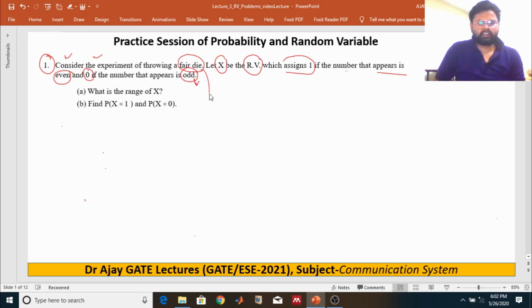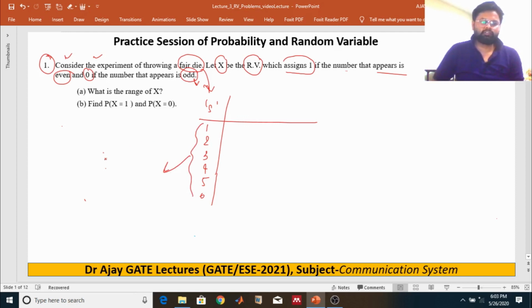As we know, a fair dice has six faces, and each face has a number. So the sample space of this fair dice is 1, 2, 3, 4, 5 and 6. Each number is equally likely, that means equally probable.